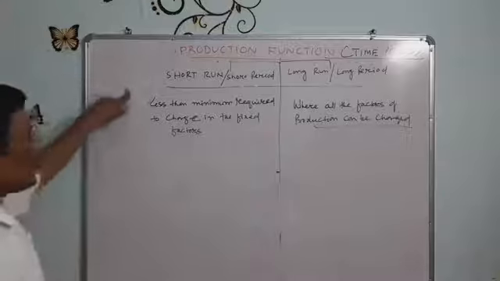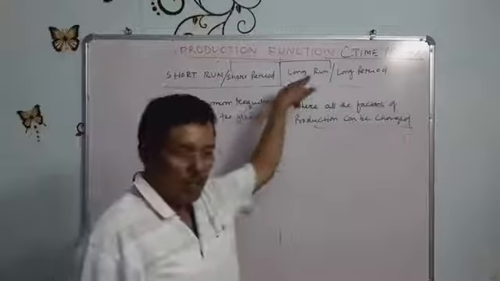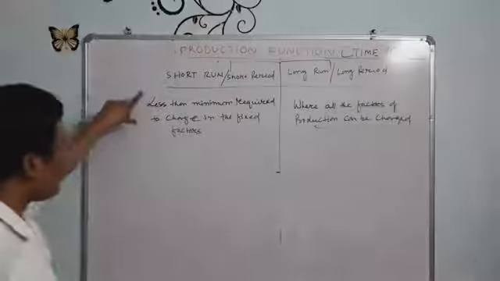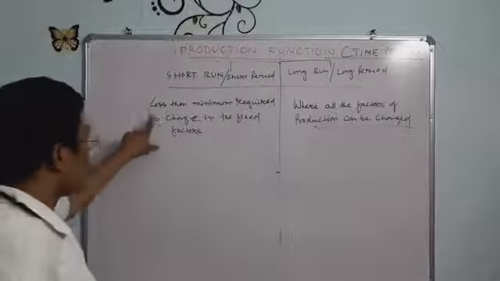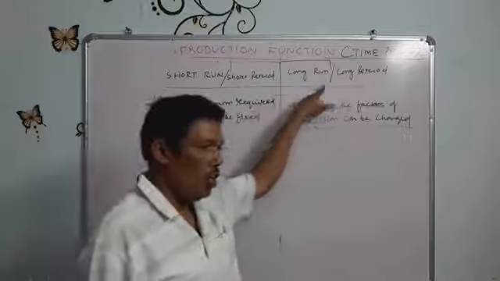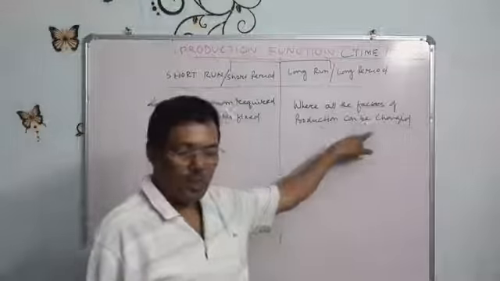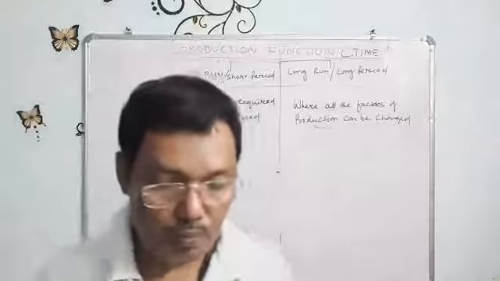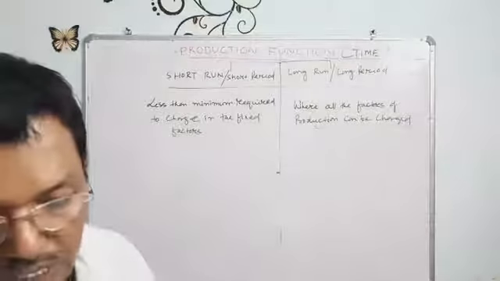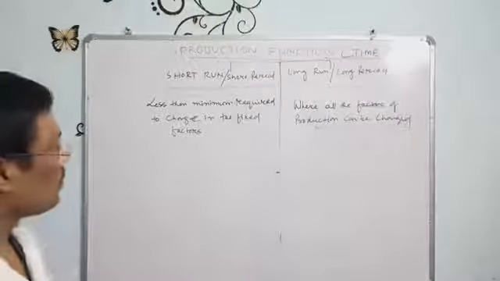This is the short run period, this is the long run period. Where the time period is so short, the factors cannot be changed. Here the time period is so long that all the factors can be changed. That is why it is called the long period. So output can be increased by changing the quantity of variable factors.